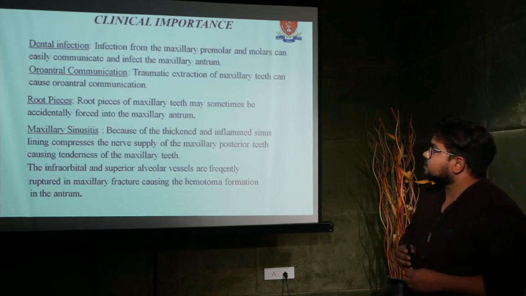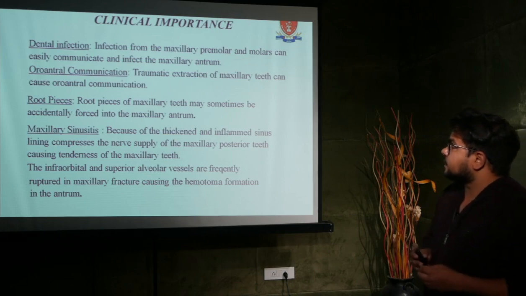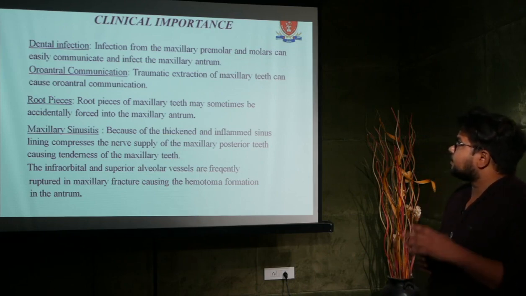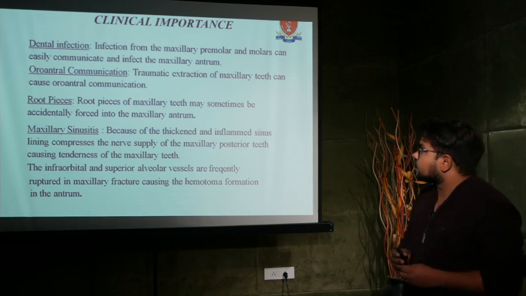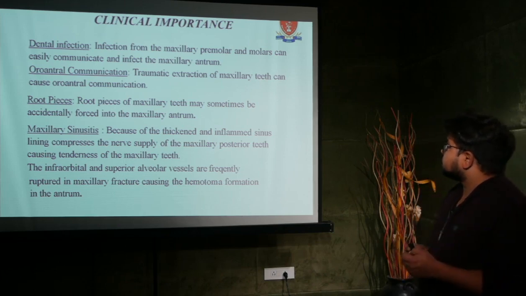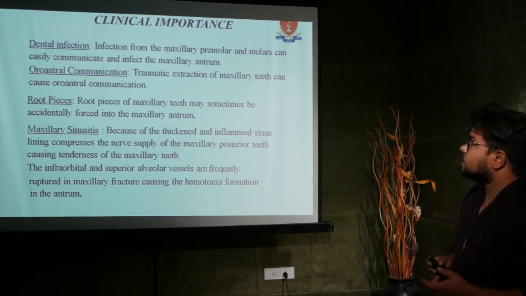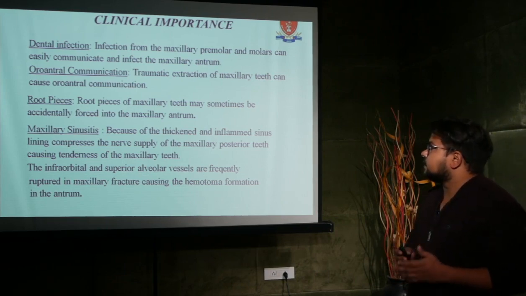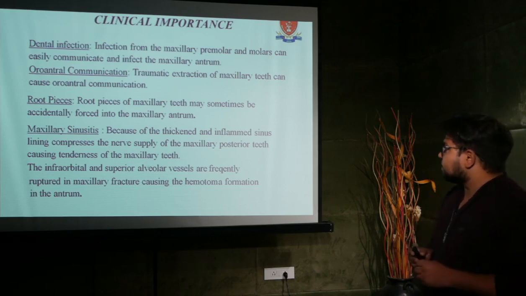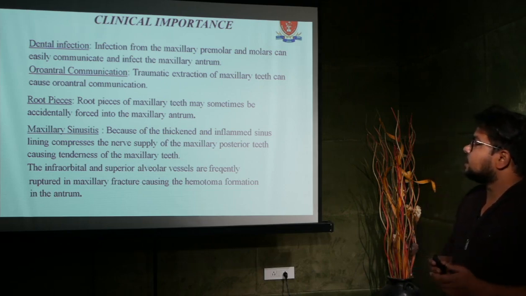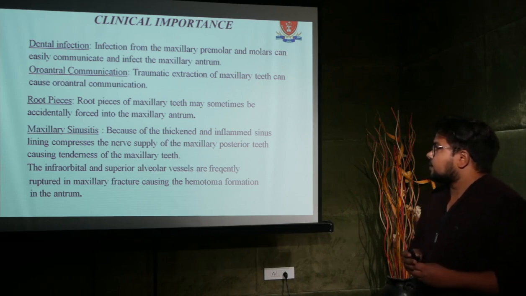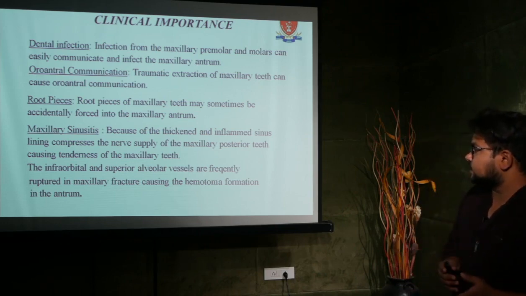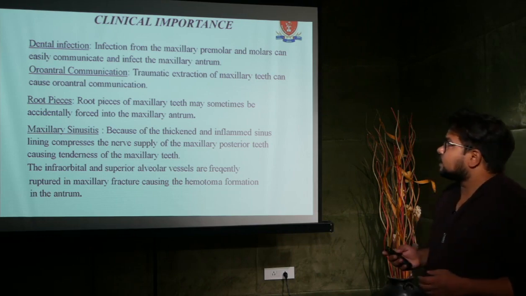The clinical importance: dental infection from the maxillary premolar and molar can easily communicate with the maxillary antrum. Oroantral communication: traumatic extraction of the maxillary teeth can cause oroantral communication and root pieces to enter the antrum. In maxillary sinusitis, the thickened and inflamed sinus lining compresses the nerve supply of the maxillary posterior teeth, causing tenderness of the maxillary teeth. The infraorbital and superior alveolar vessels are frequently ruptured in maxillary fracture, causing hematoma formation in the antrum.